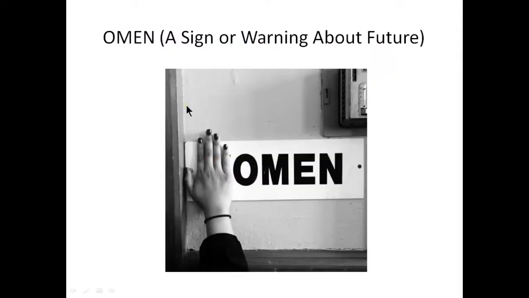My dear students, omen is not a material thing that I will show you any picture here. It is just a personal thinking. It depends upon your personal judgment whether you take that thing as positive or negative. Omen means a kind of sign or warning about your future. For example, if you are going to enjoy your picnic along with your family and friends and suddenly it starts raining heavily, then what does it signify as an omen? It means it is going to ruin your party. It will spoil your whole day.